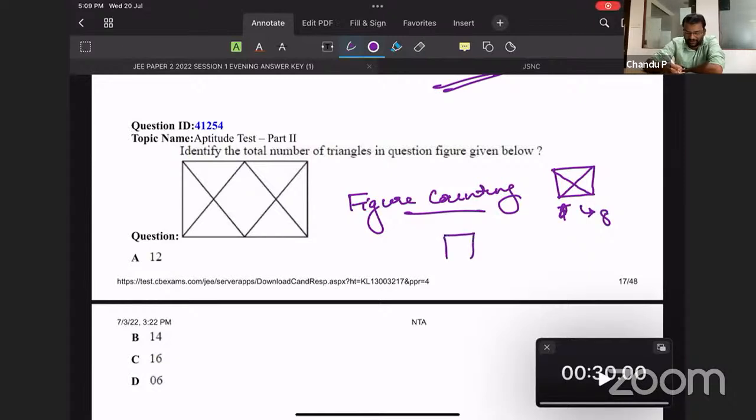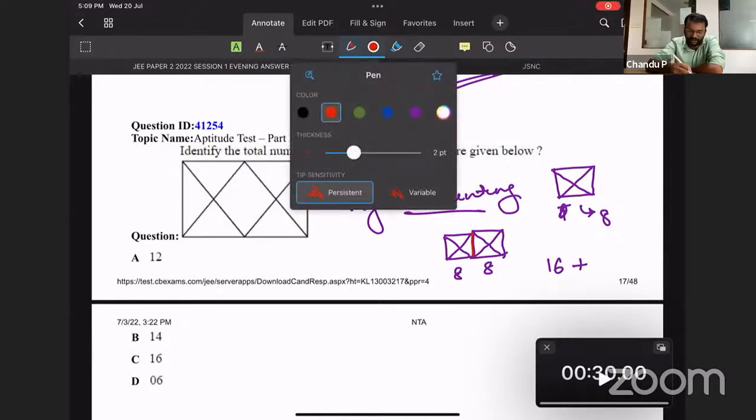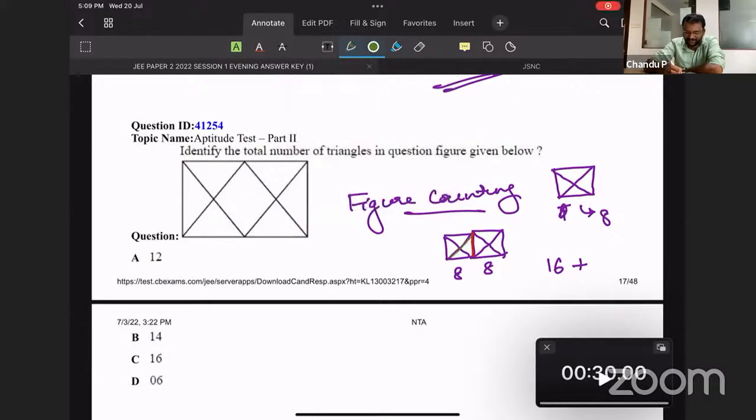So if we draw a figure like this, that is 8 plus 8, 16, plus, here you can find a formation of a junction. Here one junction is forming. On both sides of the junction, you can find 2 triangles forming. So that junction is forming 2 triangles. So 16 plus 2, 18.